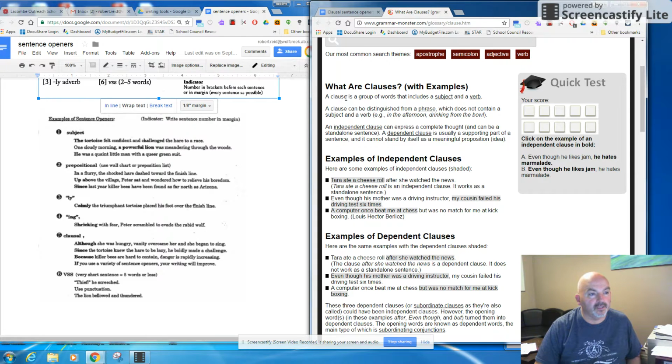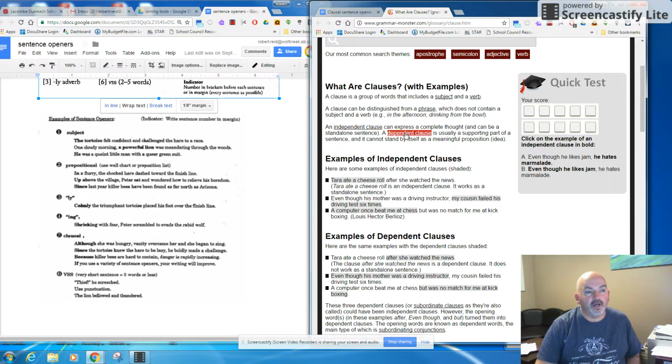So what are clauses? A clause is a group of words that includes a subject and a verb. Now that sounds like a sentence. Well, it's true. Clauses and sentences both have to have a subject and a verb. A clause can also be distinguished from a phrase, which does not contain a subject and a verb. For example, "in the afternoon" sounds like a prepositional phrase, and "drinking from the bowl" is like a modifier.